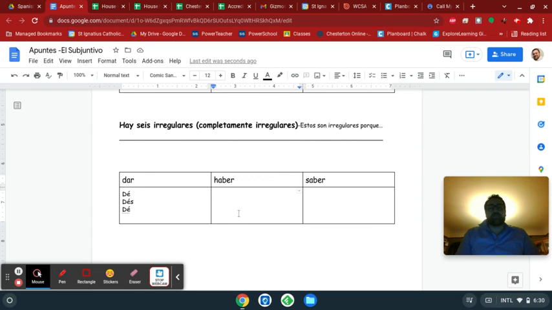Okay? The verb haber is completely irregular, because instead of hab, it's going to get ay. Now it's an ER verb, so we need to conjugate it like an AR verb, so it's haya, hayas, haya. Okay, the verb saber. Instead of sab, our stem is going to be sep. And of course, you need to conjugate it like an AR verb, so sepa, sepas, sepa.